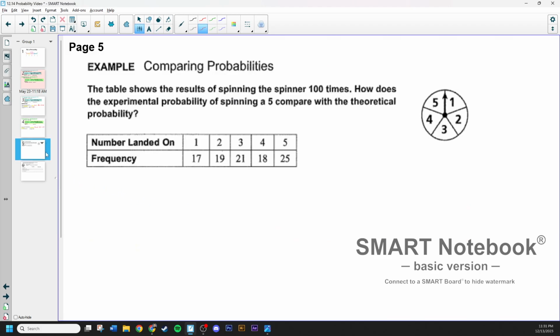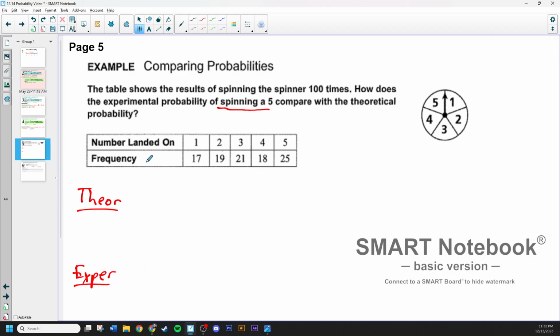Let's look at the next page. On page 5, it's going to be asking us to compare the theoretical probability to the experimental probability. So in this situation, let me make this actually a little thinner, it's a little bit thick. All right, so it says, the table shows the results of spinning a spinner 100 times. If you add all these frequencies up, it should add up to 100. How does the experimental probability of spinning a 5 compare to the theoretical probability? So this is a pretty good question. So I'm going to leave it like this for abbreviation, and we'll do experimental right afterwards.